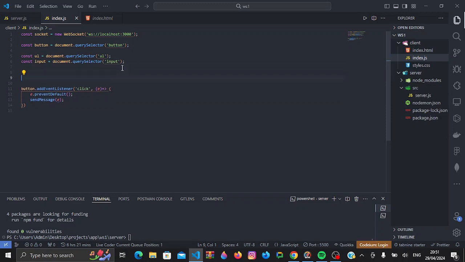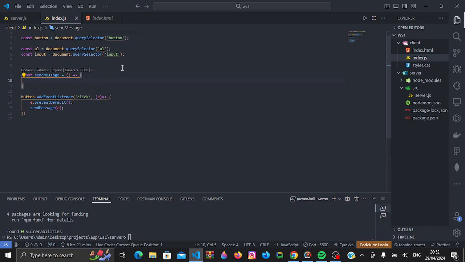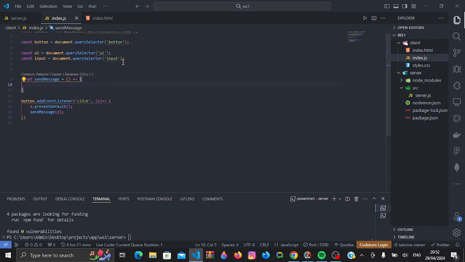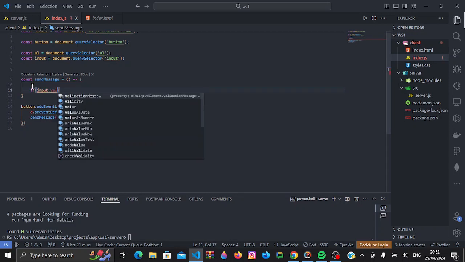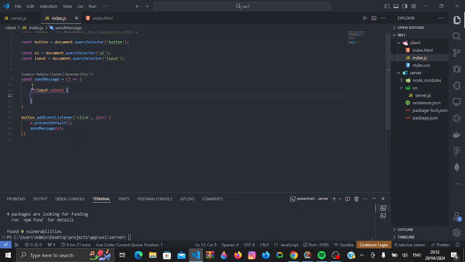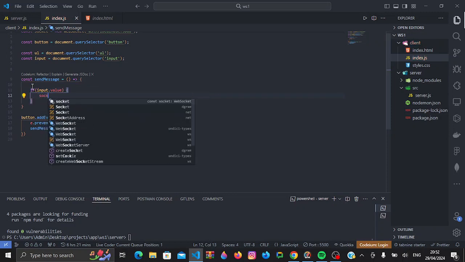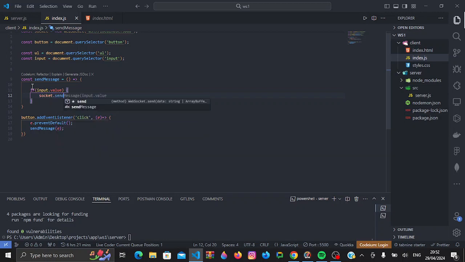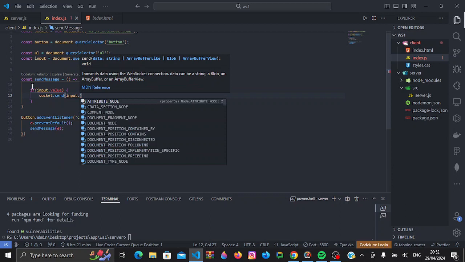So up here, I'll define that function. What we need to do here is get the message from the input and then send it to the server. So we'll do an if statement and say if input.value exists, then we'll just do socket.send, then send our message.